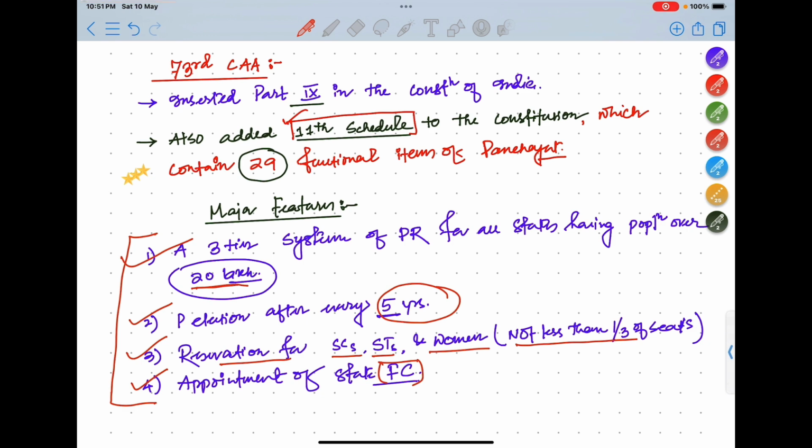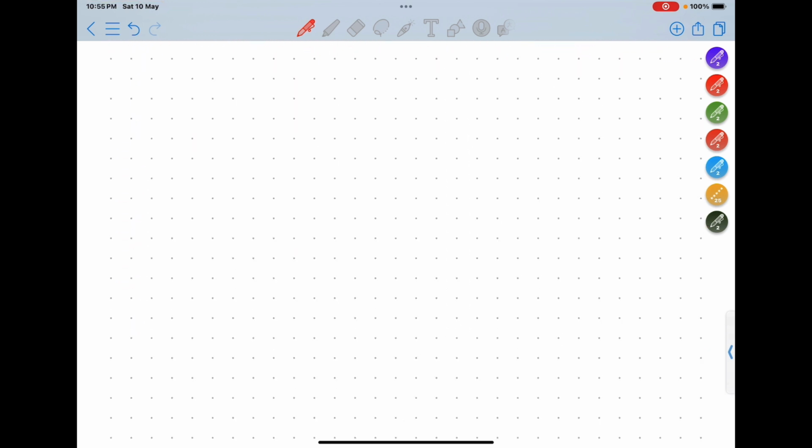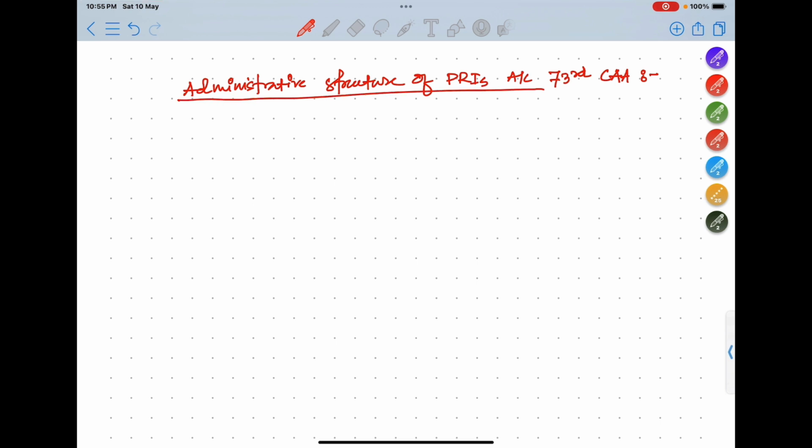Now what is the structure of administration in the PRIs according to the 73rd Constitutional Amendment Act? So now we will discuss the administrative structure of the PRIs. Now understand one thing.